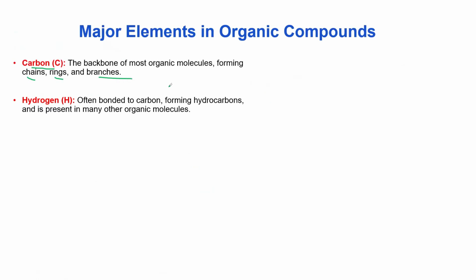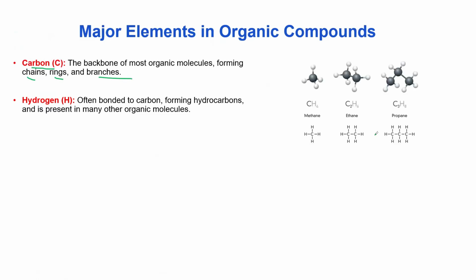It is a versatile element, the backbone of almost all organic compounds. For example, this is a carbon that you can see singly bonded to four different atoms because of its tetravalent nature.